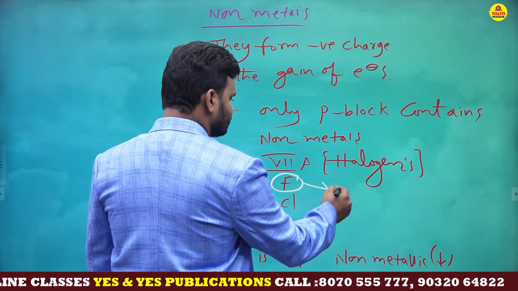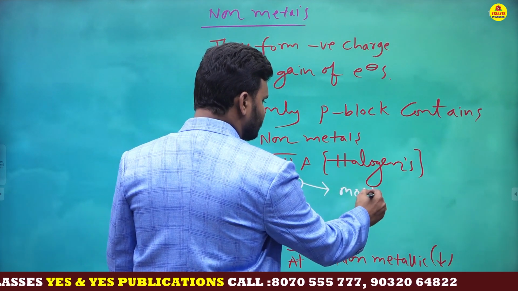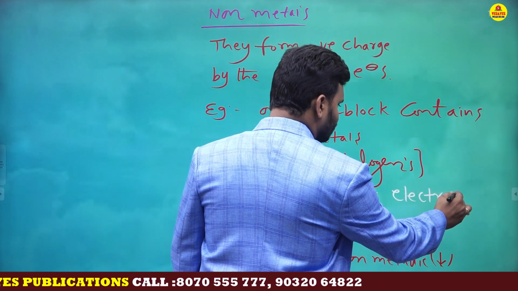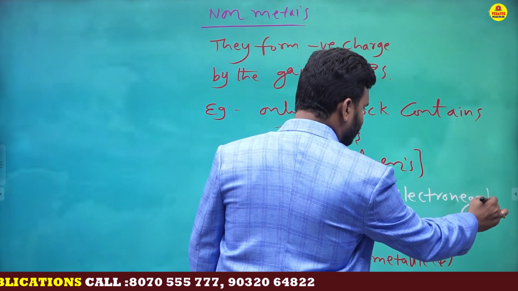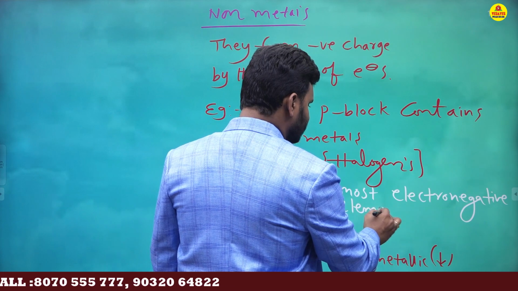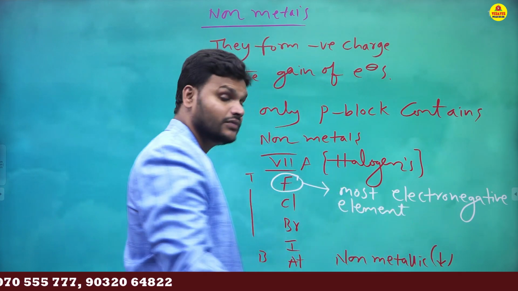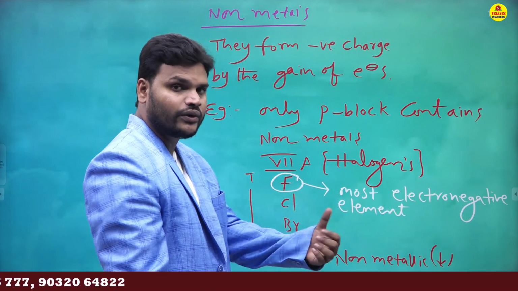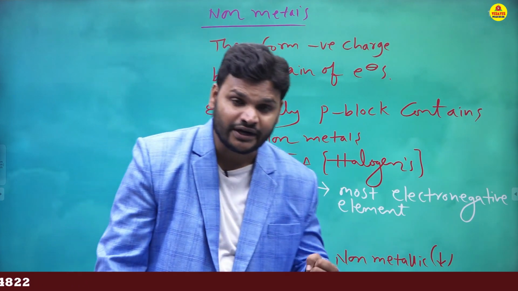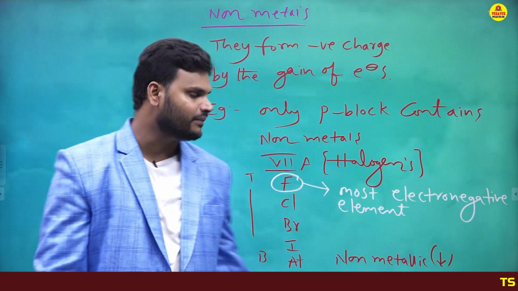Fluorine. Highest non-metallic nature means the most electronegative element. In the periodic table, the element with the highest electronegativity is fluorine.